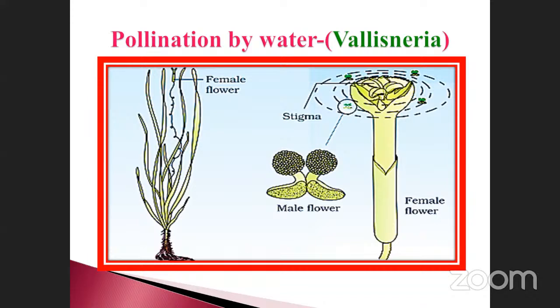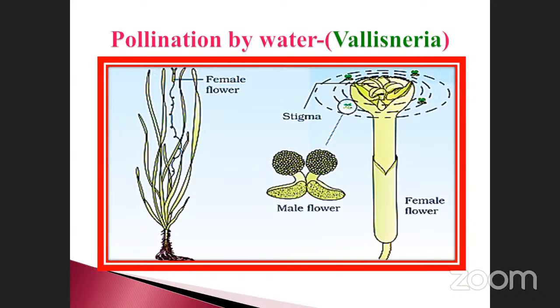It can easily reach the top of the stigma. When it is floating on the surface of the water, it will be easily reached. How? With the presence of water, it also reaches the female flower. This is a male flower. This is a female flower. In the female flower particularly, which part? The stigma. This area is called the stigma. When it reaches, pollination will automatically be possible.